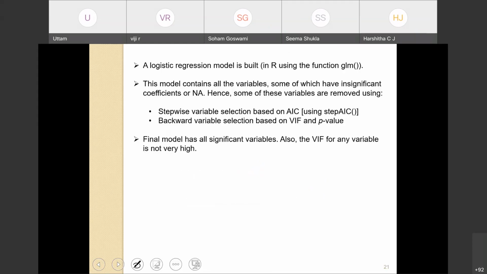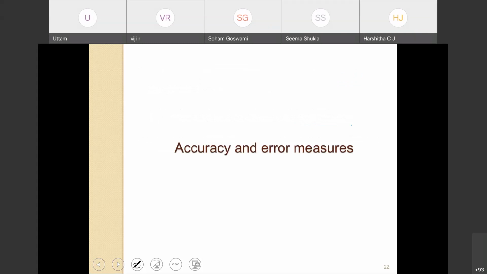Okay. So I have not shown here the building of the logistic regression model. In R, we have done it using generalized linear models; GLM is the function. And then again, similarly to linear regression, we use AIC, Akaike information criteria, VIF and p-value to eliminate insignificant variables. The final model has all the significant variables where VIF for any variable is not very high. Okay. So we will come back to the logistic regression once more a few minutes after we have completed the discussion on accuracy and error measures.